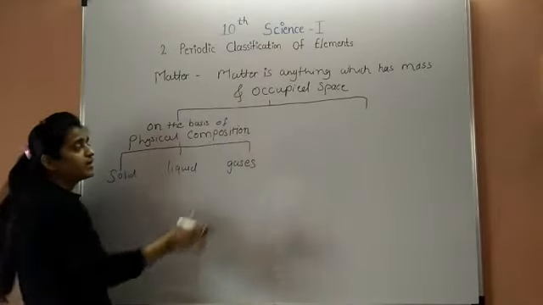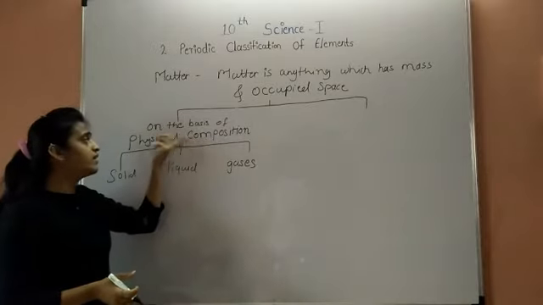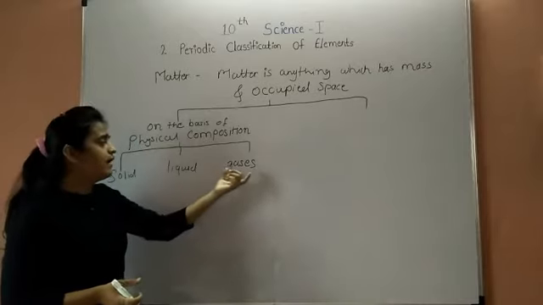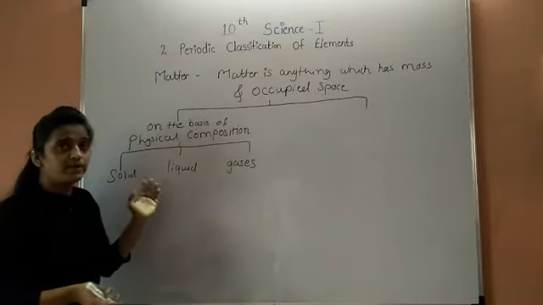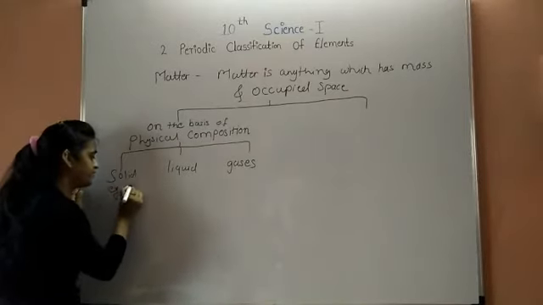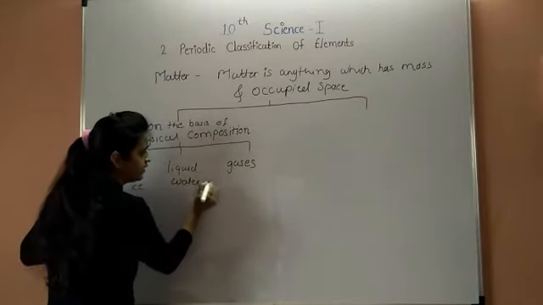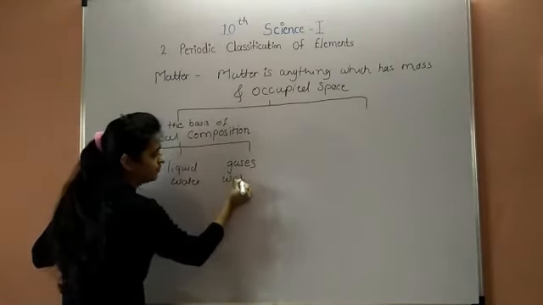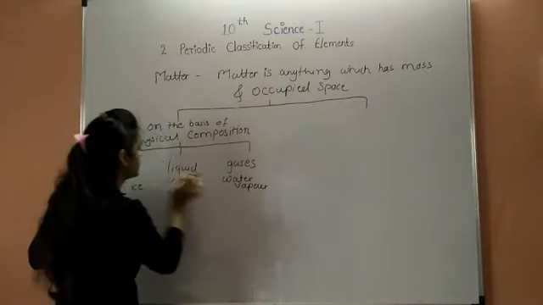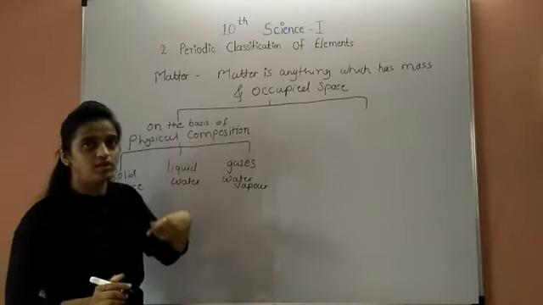Matter can be classified in two types. The first type is on the basis of physical composition, which is divided in three types: solid, liquid, and gases. These are the three states of matter. Solid, for example, ice. Liquid, water. And third, gaseous, for example, water vapor, means steam. Three states of matter: solid, ice; liquid, water; and gaseous, water vapor.